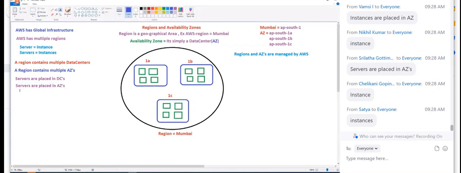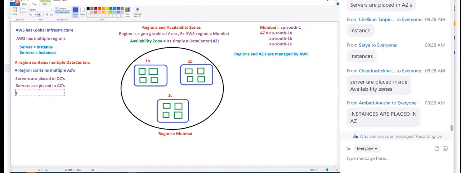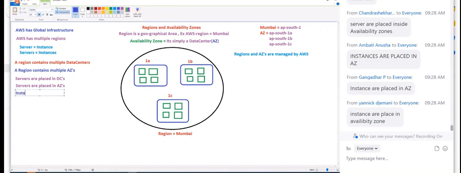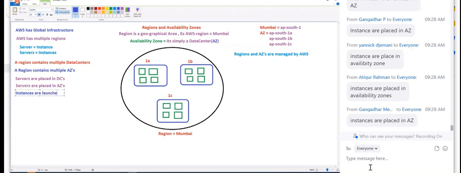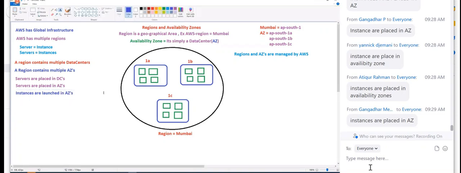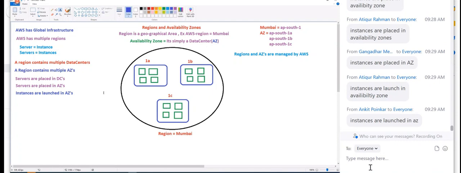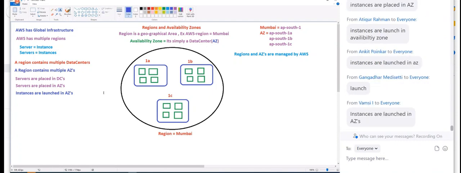Now instead of servers, I put instances. And instead of placed, we would call it launched: instances are launched in availability zones. Instead of saying create, place, and all, it is always good to call it launched.